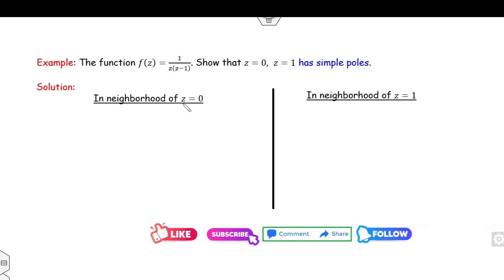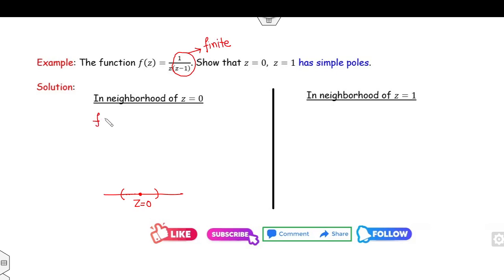But how can you check it in the theory class? This is z equal to 0. Apart from z0, you can see my function has 1 over z minus 1. If I consider the neighborhood, every point in this neighborhood has a finite value.